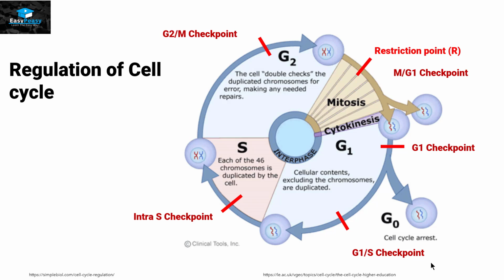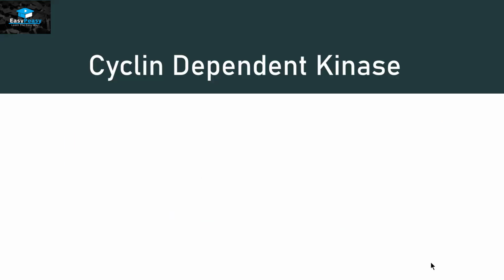Okay, now this regulation will be done by an enzyme, and that is the cyclin-dependent kinases or CDK. When you hear the word kinases, it means this is an enzyme that is going to attach a phosphate group on its substrate. And it is cyclin dependent. It means that there will be a protein named cyclin that is going to attach itself with this enzyme in order to activate this enzyme. Okay, now let's discuss these cyclin dependent kinases in detail.